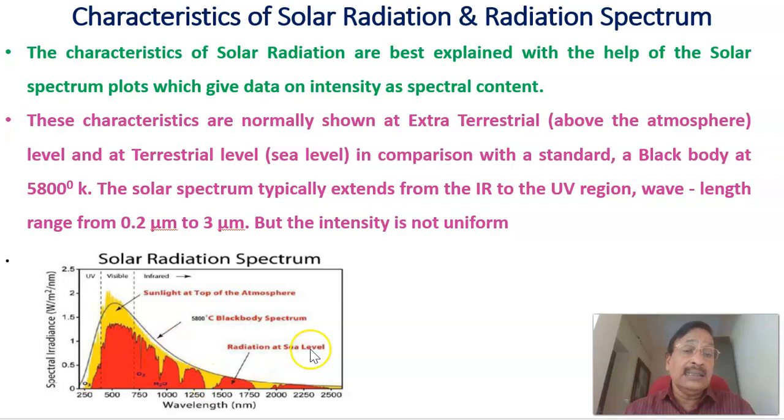Therefore, that is the solar radiation spectrum that gives solar irradiance in watts per meter square per nanometer versus wavelength in nanometers. Now, in the next presentation, we will be continuing the second part of solar energy.